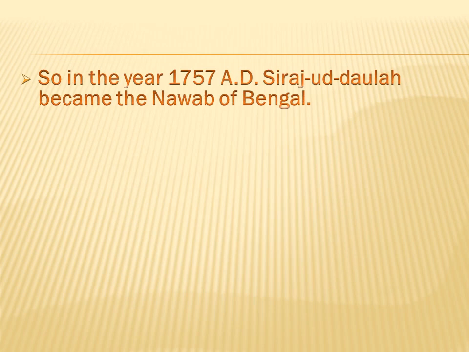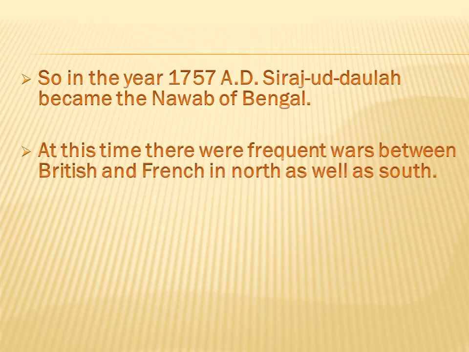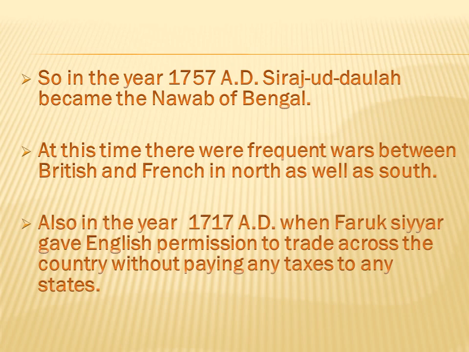So in the year 1757, Sirajud-Dowla became the Nawab of Bengal. At this time, there were frequent wars between British and French in north as well as south. As we discussed in the previous videos about the Carnatic wars that were happening between British and French. So these British were fighting with French in north as well as south when Sirajud-Dowla became the Nawab of Bengal. Also in the year 1717, Farooq Siyar gave English permission to trade across the country without paying any tax to any states.